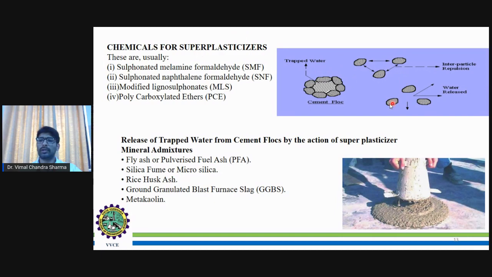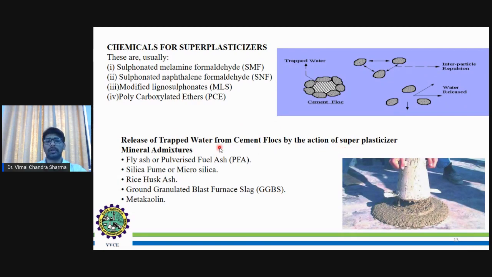Here you can see how this water will be released. The interparticle repulsion will be there, then the water will be released. So these are basically the chemicals for plasticizers. This will contribute to the release of trapped water from cement flocs by the action of superplasticizers.